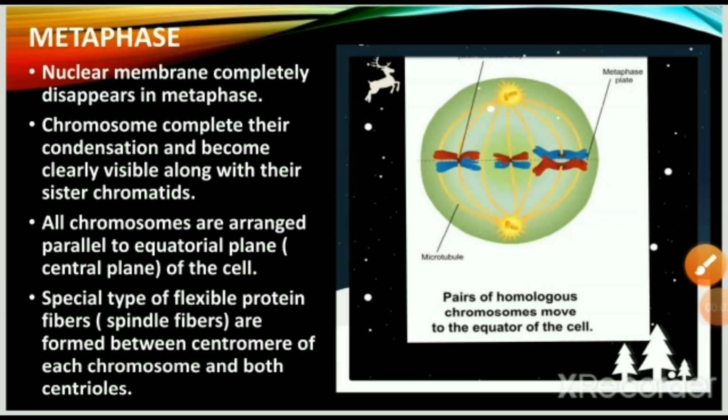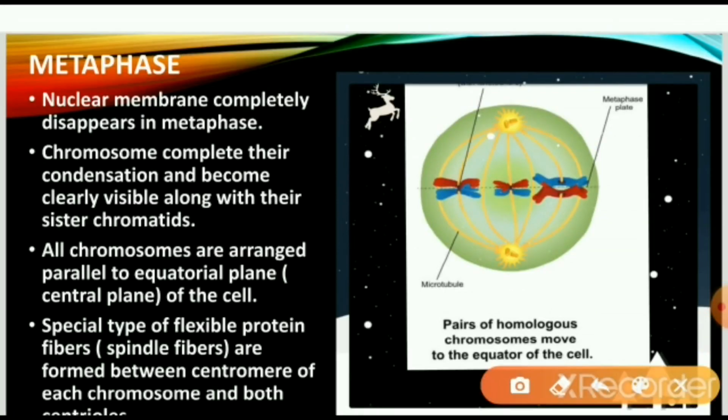The second phase is metaphase. What it is, we'll see with the help of the figure first. What is metaphase? In metaphase, you can see the chromosomes have come to the equator, or equatorial plane, of the cell. You can see spindle fibers here.